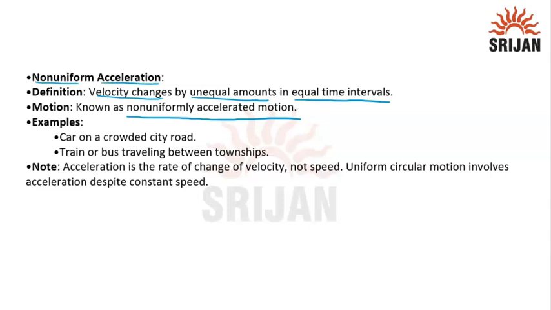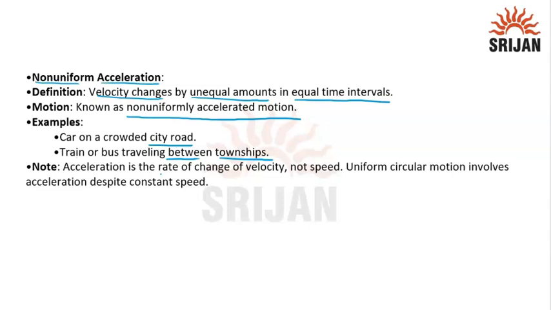An example is a car on a crowded city road. The velocity changes in unequal amounts in equal time intervals. That's why a car on a crowded city road is non-uniform acceleration. That is variable. A train or bus traveling between townships is also an example of non-uniform acceleration.